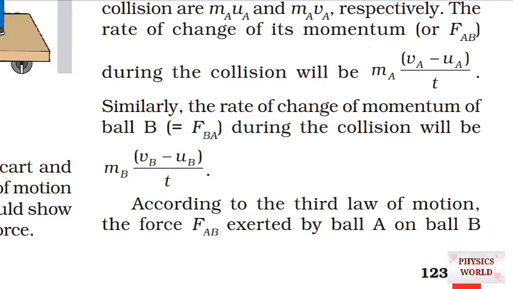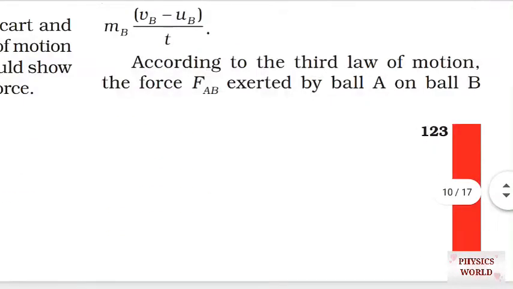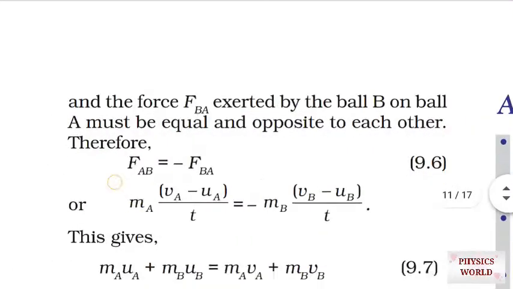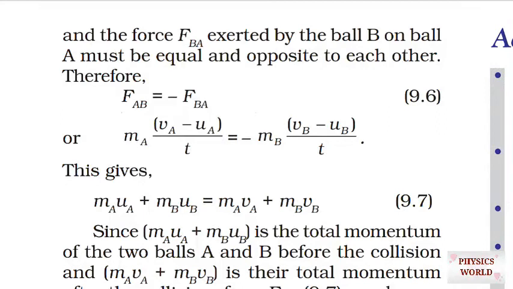So according to the third law of motion, the force F_AB exerted by ball A on ball B will be equal and opposite to the force exerted by ball B on ball A. So therefore F_AB is equal to minus F_BA. So mA (vA minus uA) by t equals minus mB (vB minus uB) by t.